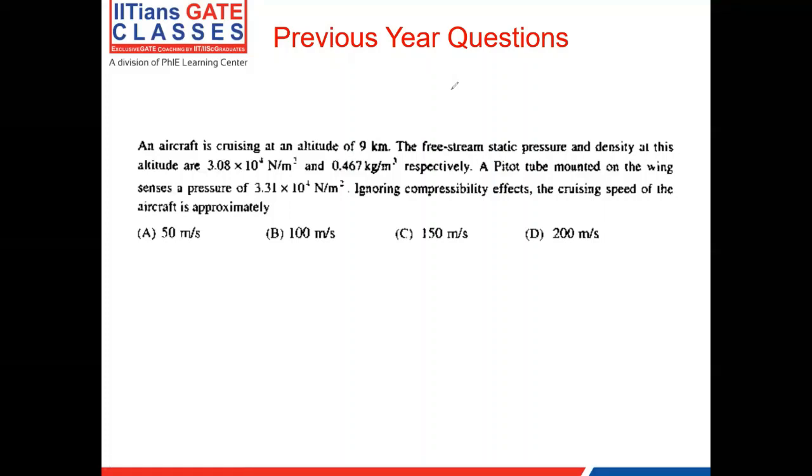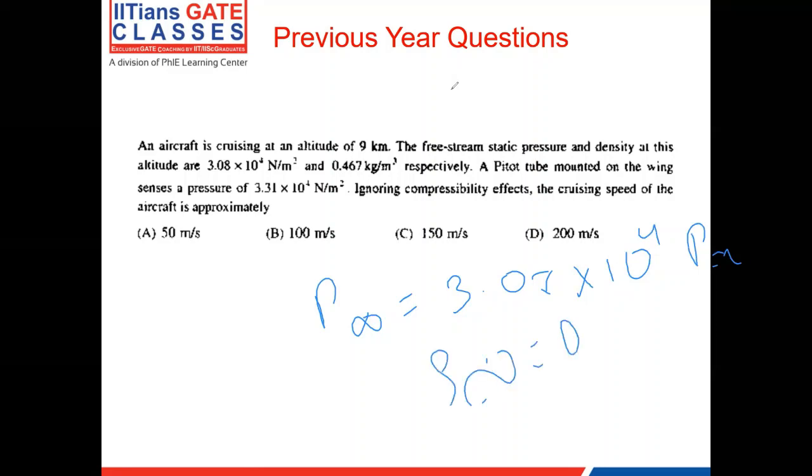The free stream static pressure and density at this altitude are: P infinity is 3.08 into 10 power 4 pascals, and rho infinity is 0.467. A pitot tube mounted on the wing senses a pressure of 3.31 into 10 power 4. Ignoring the compressibility effects, the cruising speed of the aircraft is approximately.